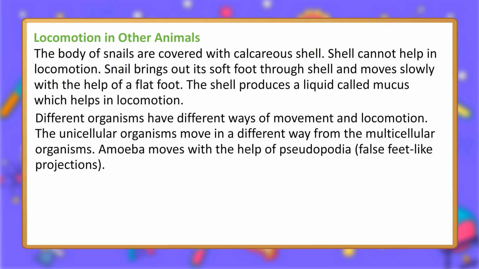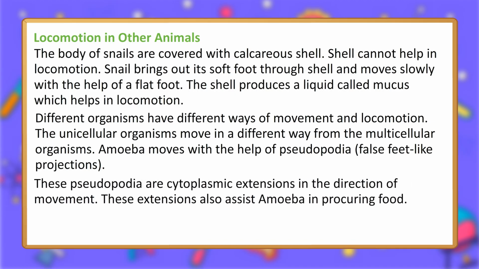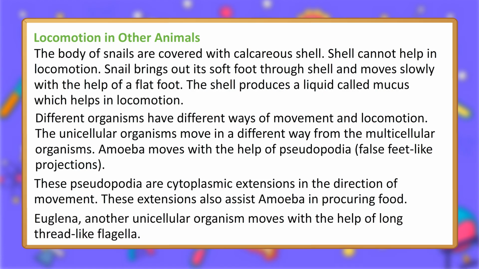Different organisms have different ways of movement and locomotion. The unicellular organisms move in a different way from the multicellular organisms. Amoeba moves with the help of pseudopodia, false feet-like projections. These pseudopodia are cytoplasmic extensions in the direction of movement. These extensions also assist amoeba in procuring food.